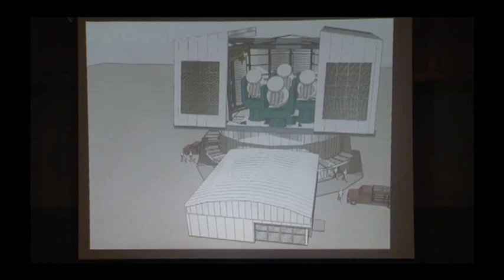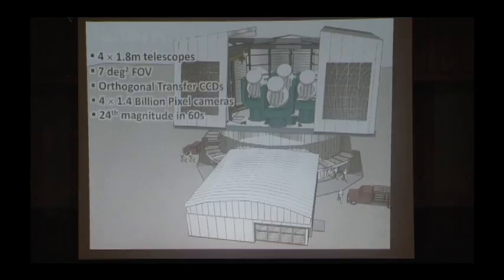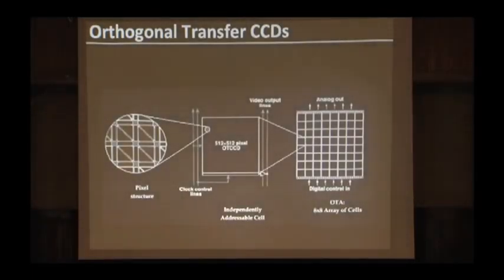But nine years ago, I joined the University of Hawaii to build this system. Because it is unlikely to ever be done, I'm not going to spend much time talking about it. But it was supposed to be four telescopes, each 1.8 meters in diameter. One of the great things about the telescope is that it uses something called orthogonal transfer CCDs. I hope most of you know that inside your digital camera there's something called a CCD, which is the equivalent to the photographic film inside your camera.